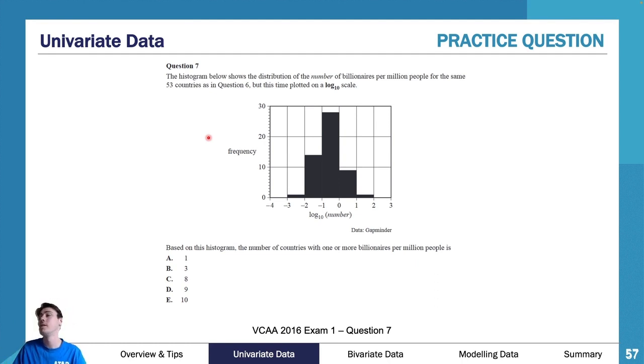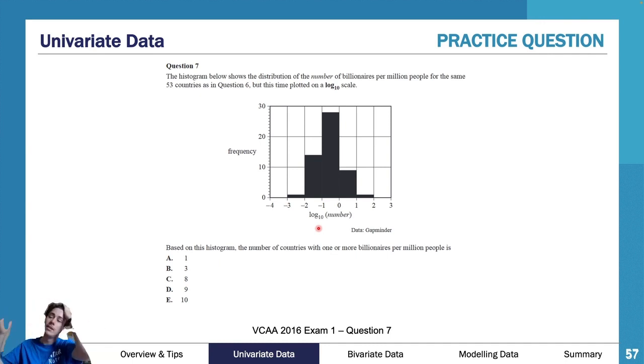So how many of these countries in this graph display more than one billionaire per million people? So more than one. But remember, this is on a log scale. Really important. So, have a go at this question. I'll give you some time. Again, pause it. 3, 2, 1. Pause. And hopefully you're back.